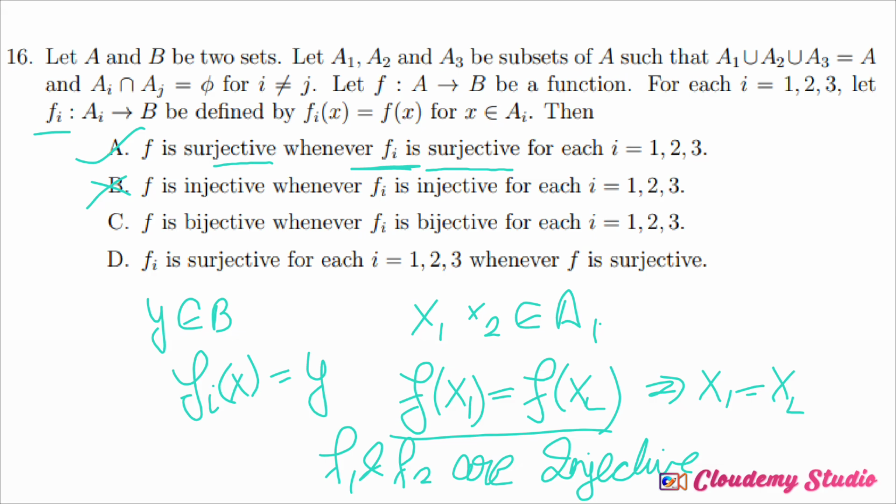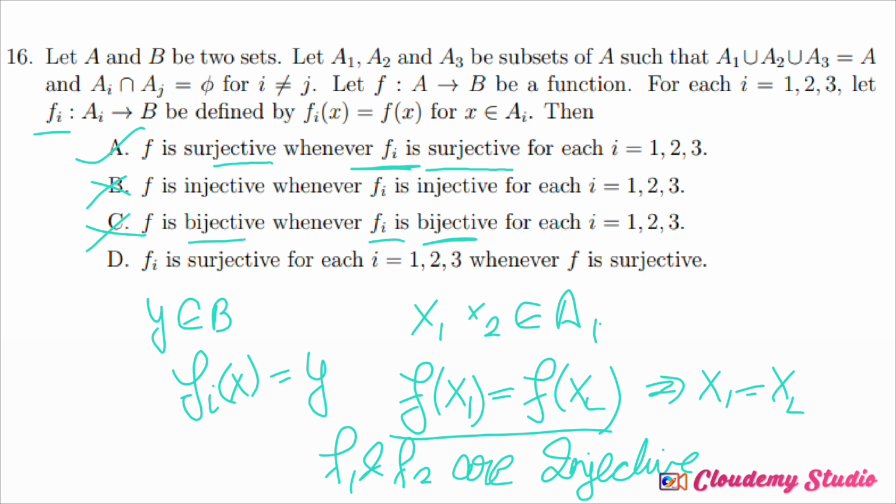While we know that if our function is bijective, so one-one and onto, but just now we have said that if it is surjective fi is surjective, but if it is one-one then it doesn't say that it is also one-one. So one of the conditions is not satisfying.